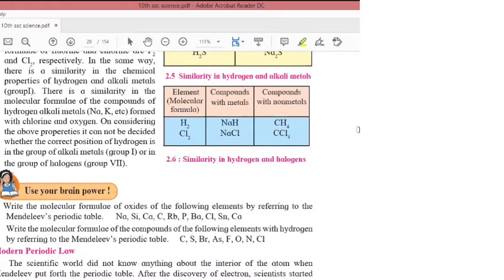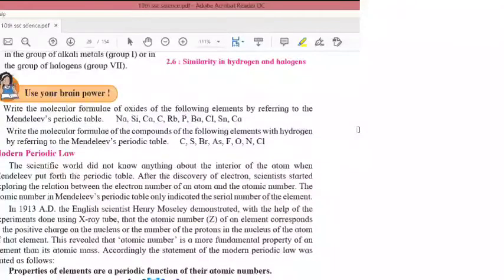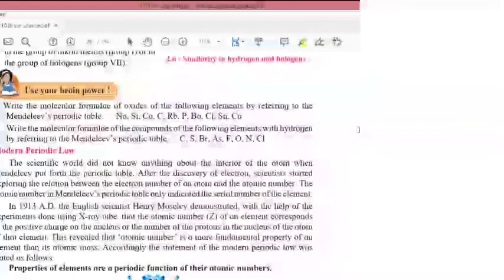So the correct position of hydrogen was not decided.